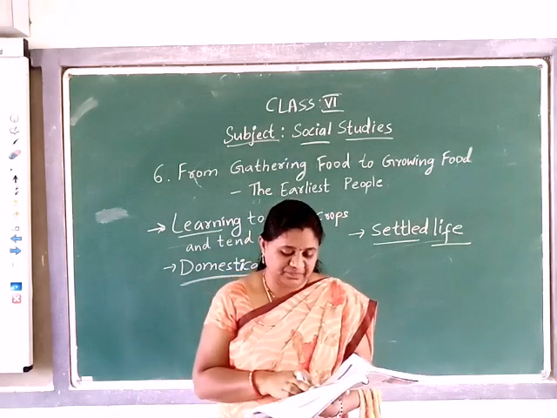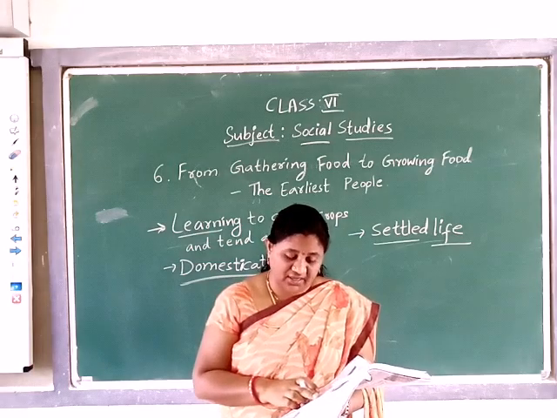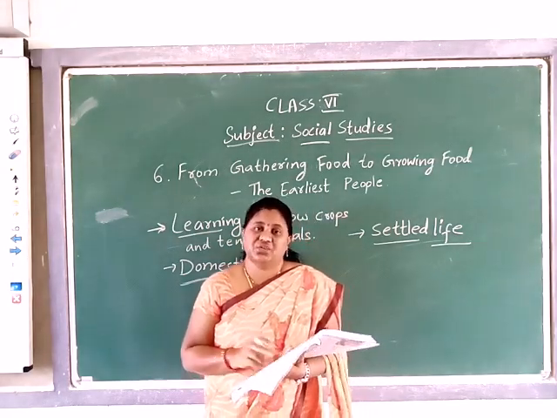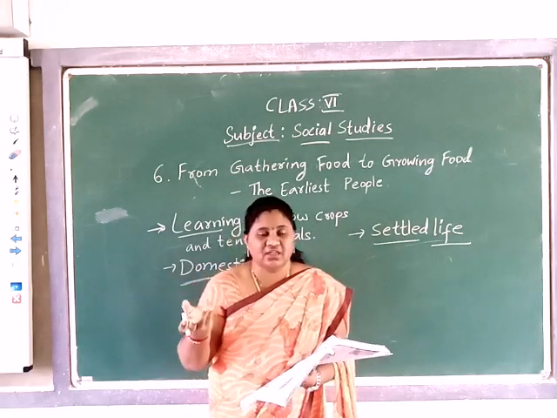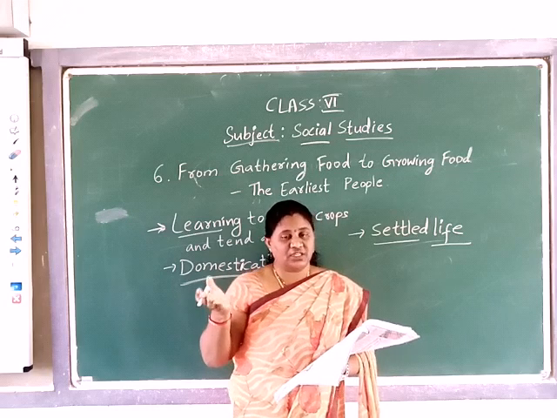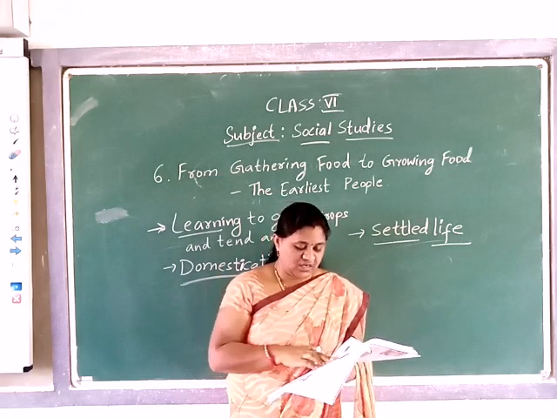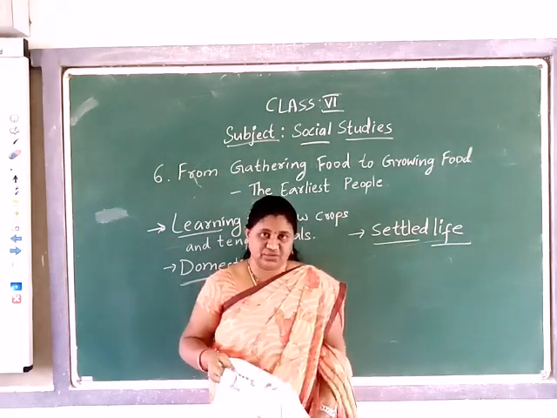Okay, see, vessels were needed to cook grain and store water and milk. Whatever they got, the cattle's milk, right? How will they store it? Previously, they just took it out and drank it. But then, if they want to store that milk, for that also they need vessels, right? It led to the making of pots of different kinds, as I told you.